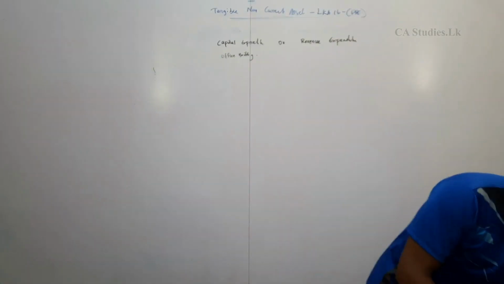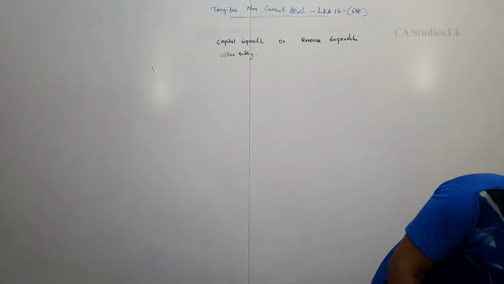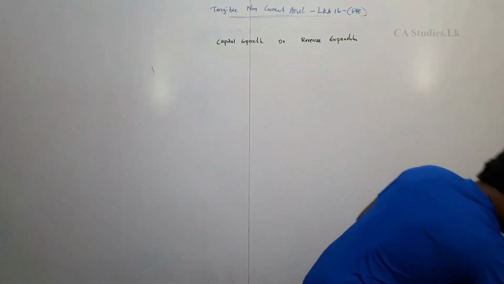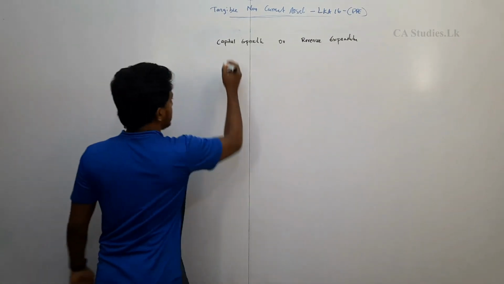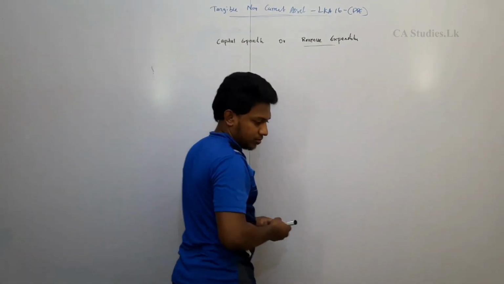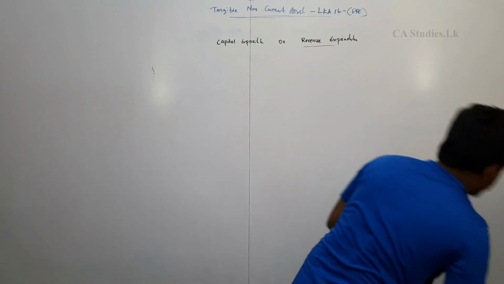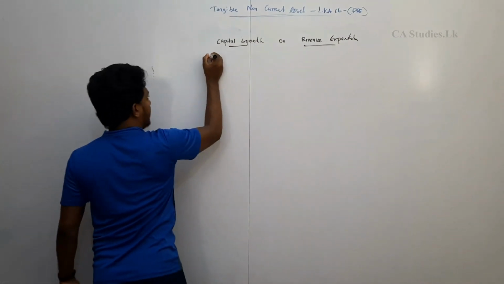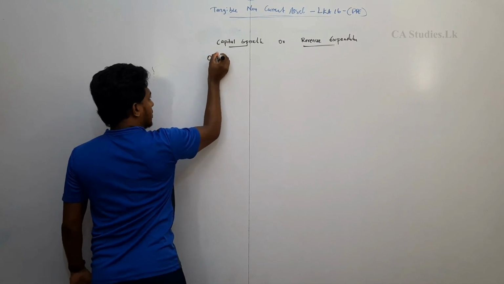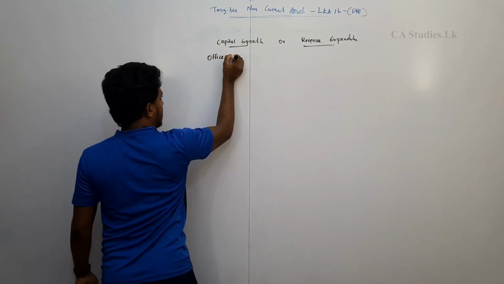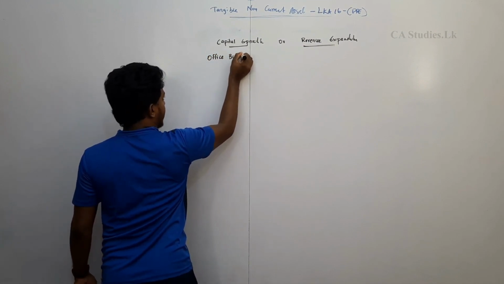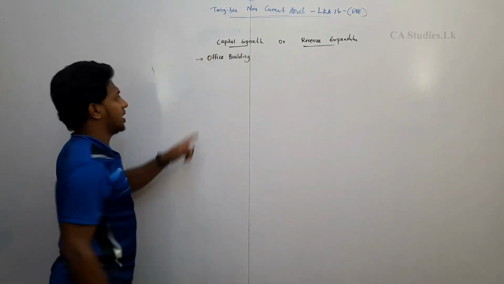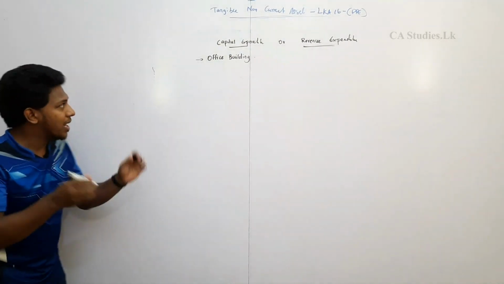Annual depreciation of such a property. What is this now? First one is the office building. We took the office building as capital expenditure. Purchasing the office building will go to the balance sheet.